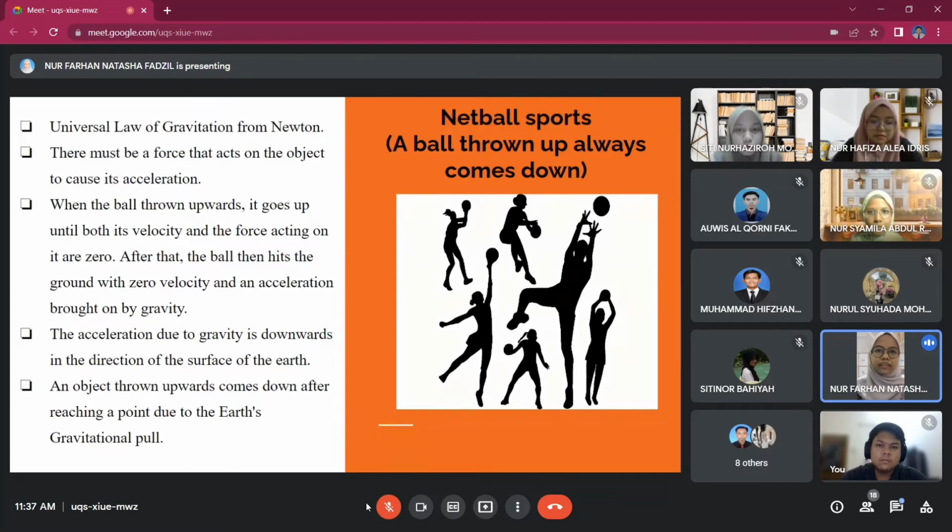In this case, which is netball sport, when the ball is thrown upward, it goes up until both its velocity and the force acting on it are zero. After that, the ball then hits the ground with zero velocity and an acceleration brought on by gravity.